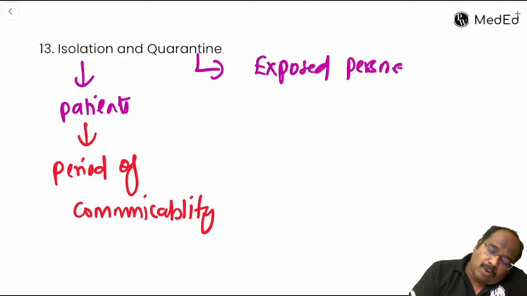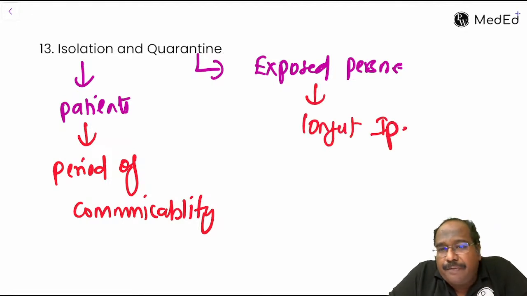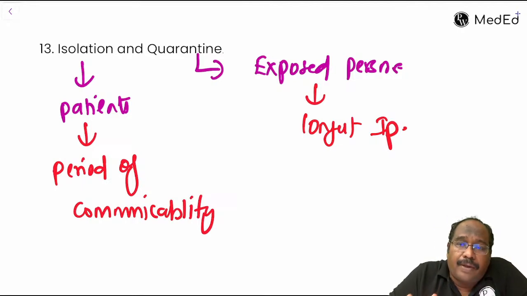Quarantine should be for the longest incubation period. For example, yellow fever is 3 to 6 days, so 6 days should be the quarantine period. For COVID, how much is the incubation period? It's 2 to 14 days. Quarantine should be 14 days, the longest incubation period.